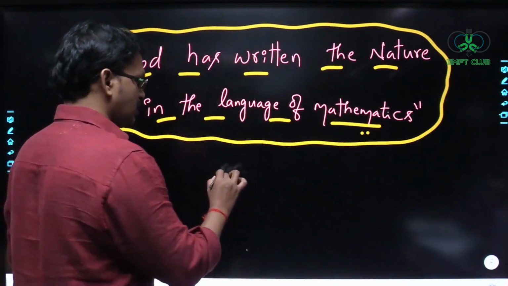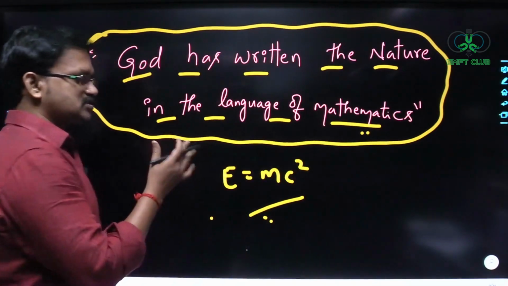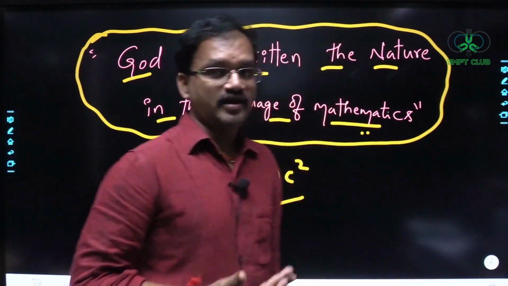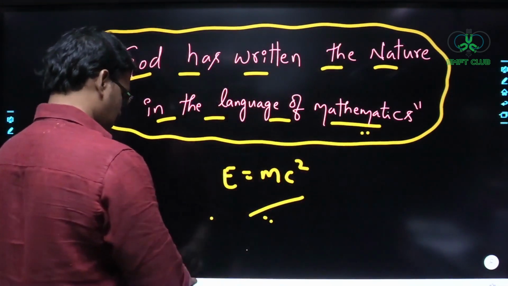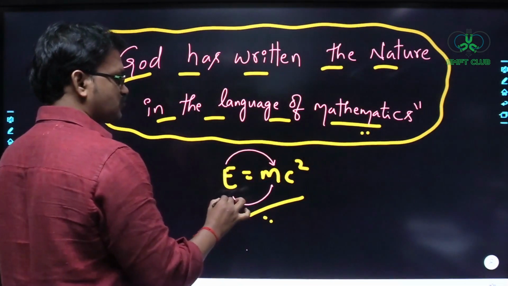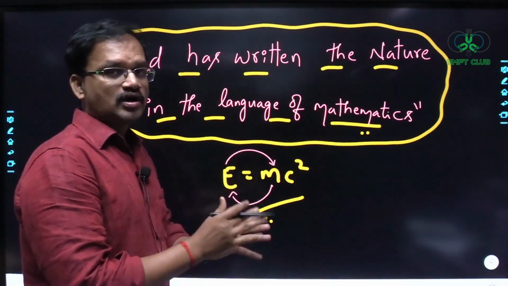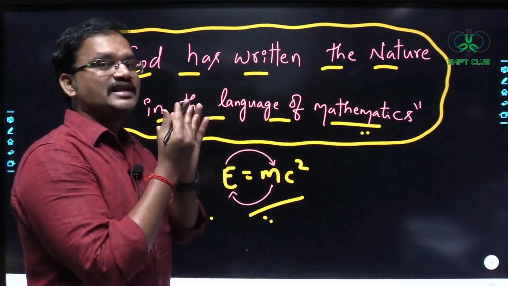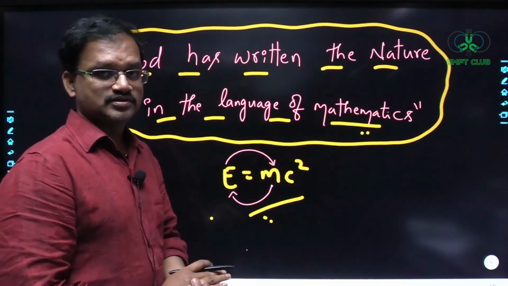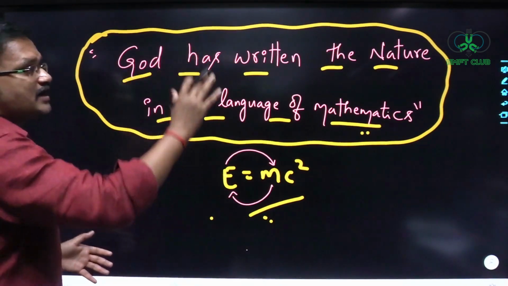See, for example, if I write E is equal to mc square, this is some mathematical equation, but this mathematical equation is saying about the phenomena that is occurring in nature, yes or no? So what is this equation saying here? It is saying that the energy can be transformed into mass, and mass can be transformed into energy. So this is the phenomenon that is occurring in nature. So whatever is happening in nature, we can easily represent in terms of what? Mathematical equations. Understood? So that's why Galileo has told that God has written the nature.